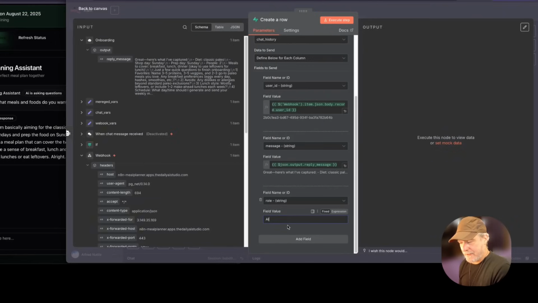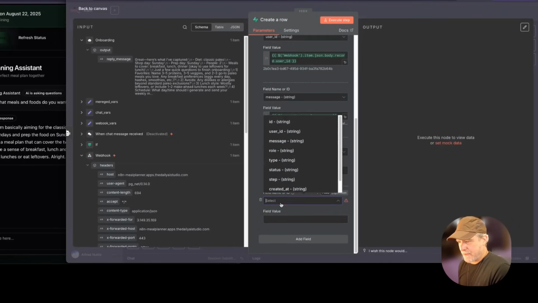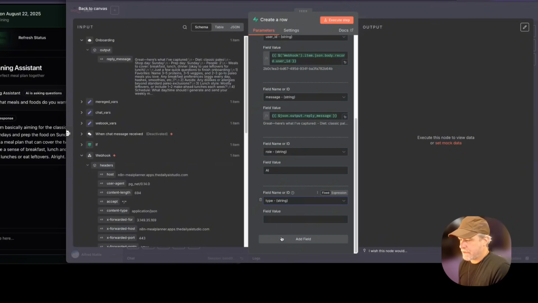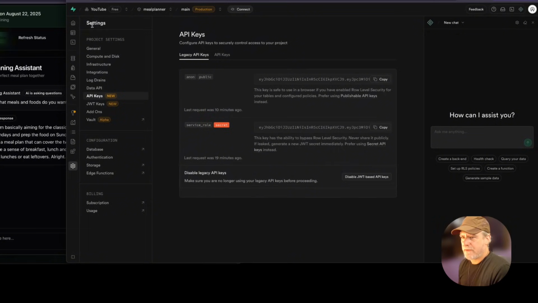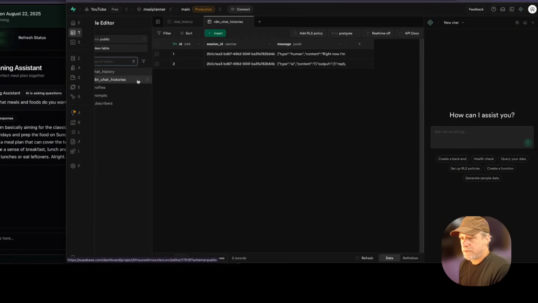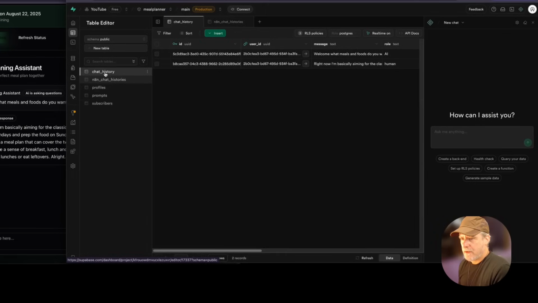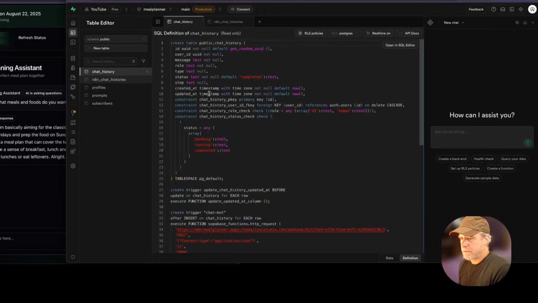It is AI. Silly, but whatever. The type is just going to be chat. You'll see it will be automations later on and stuff. And then the status, just to see if it gave us limitations on the status we can use. Okay. Chat history, definition, pending, running, completed.